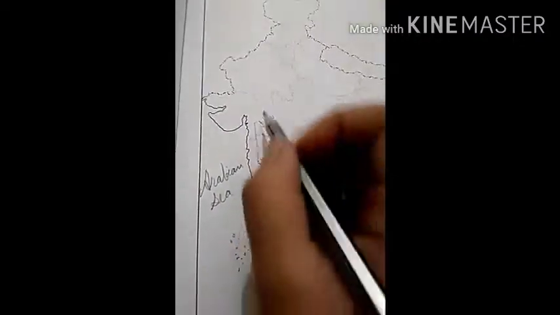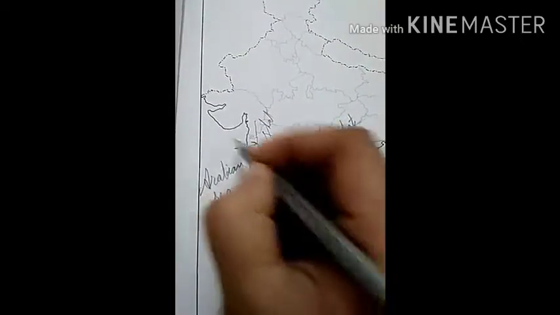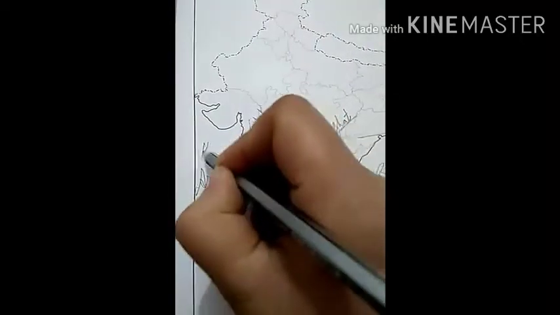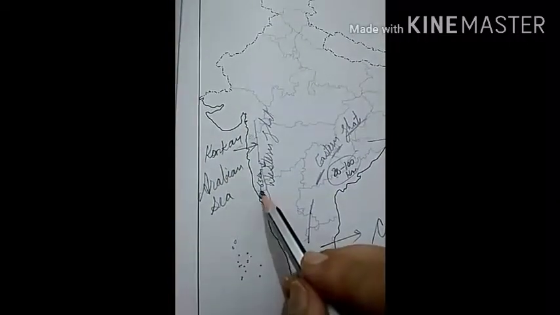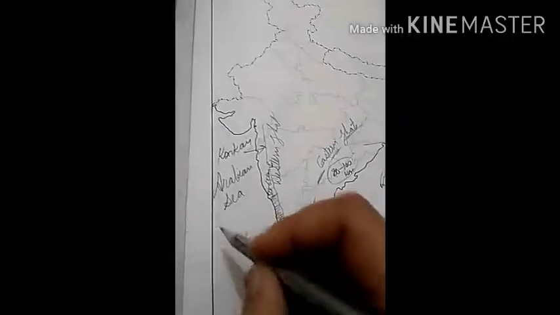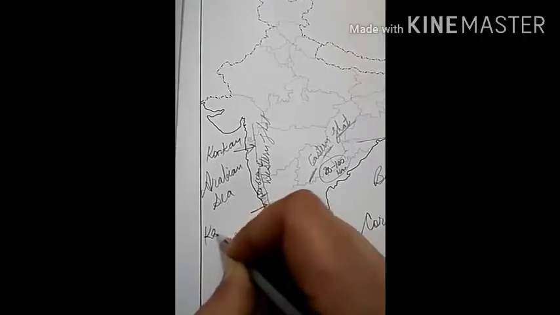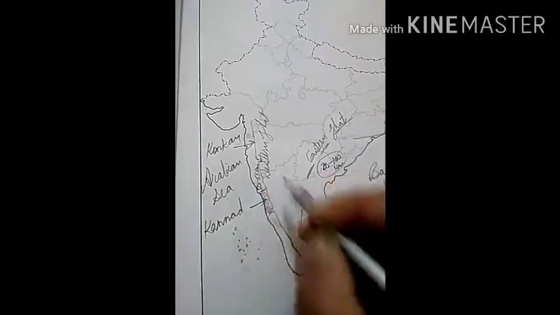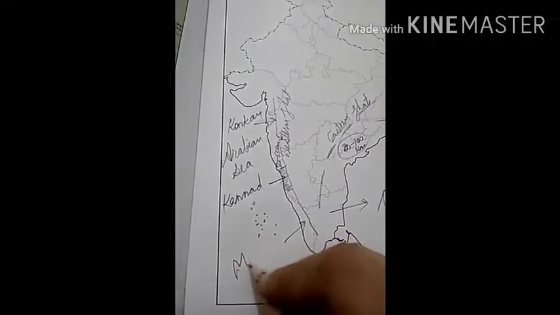The northern part of Western Coastal Plain is known as Konkan Coast. The middle part is known as Kannada Coast, and the southern part is known as Malabar Coast.